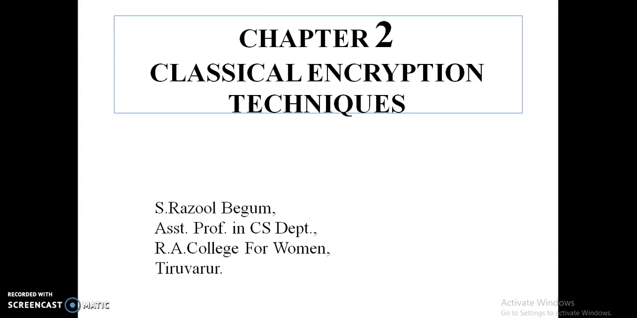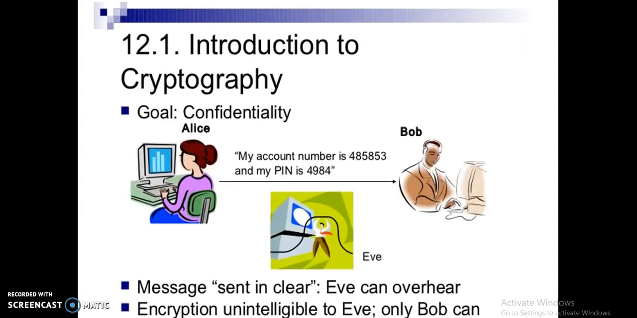Hi to all. Today we are going to see the concept of classical encryption techniques. This is chapter 2 in network security. So we are going to see about classical encryption techniques today. So let's go into the topic.